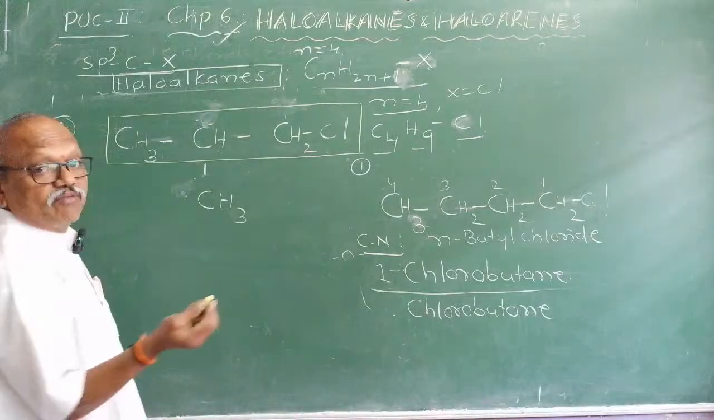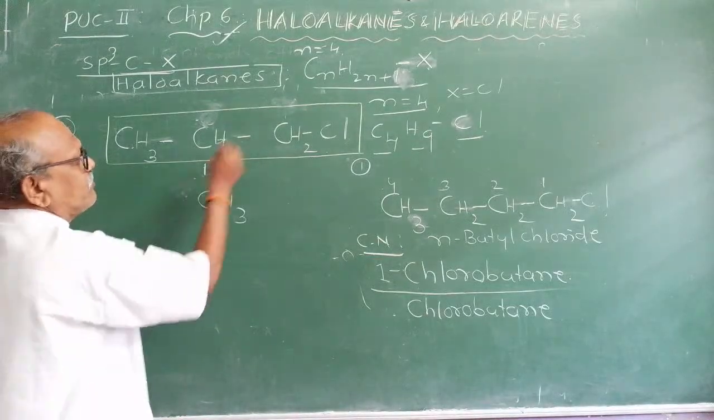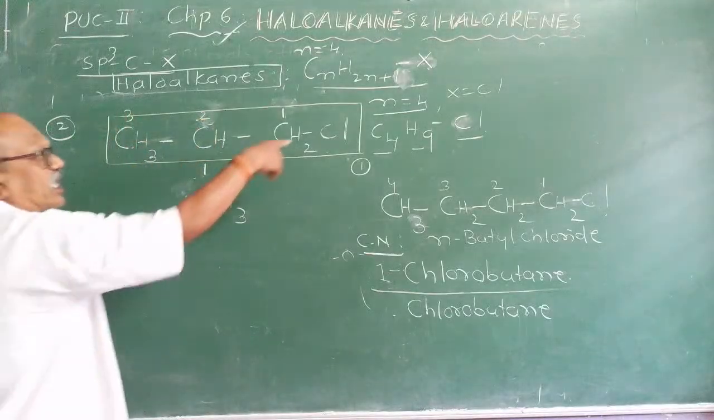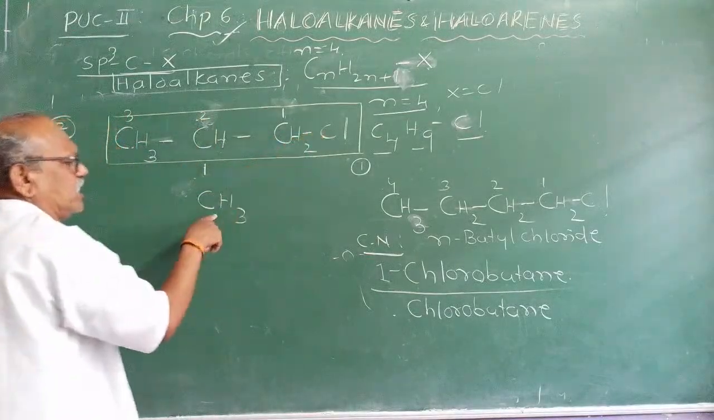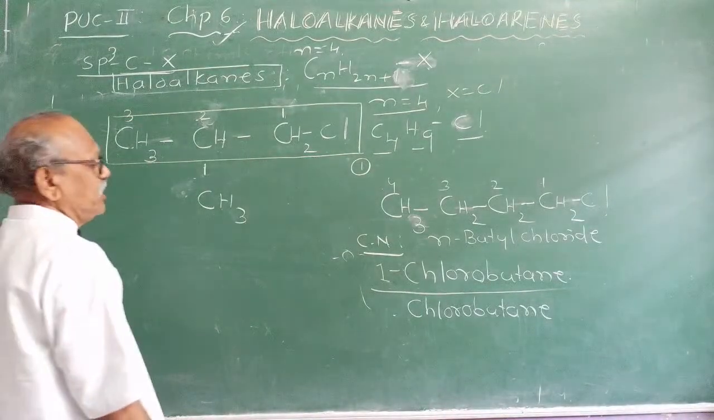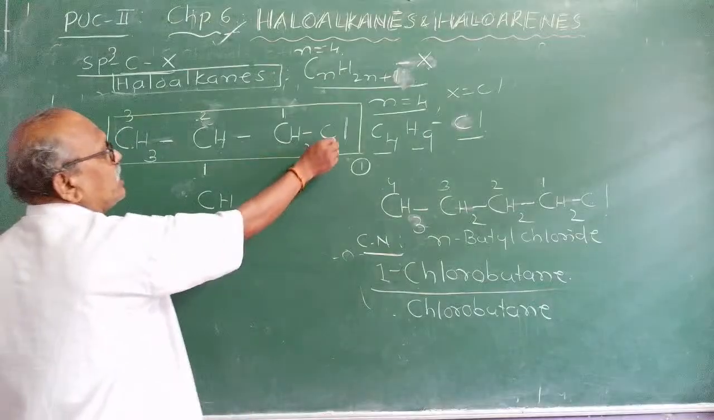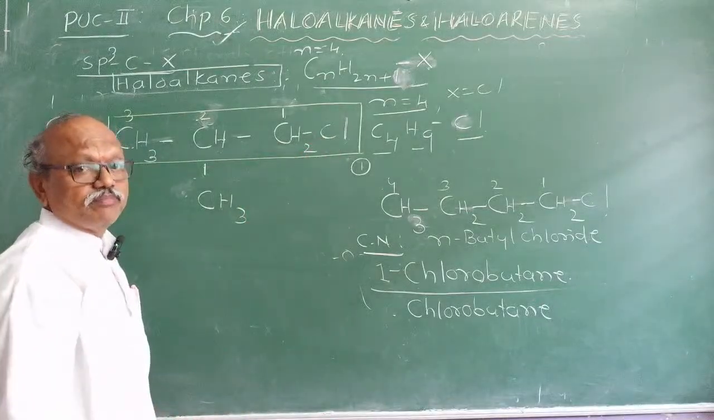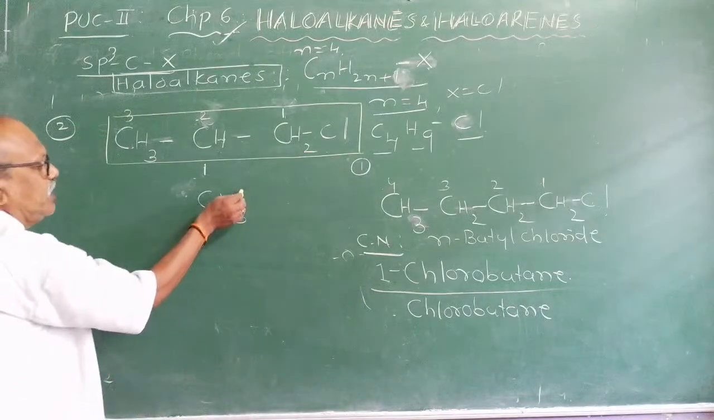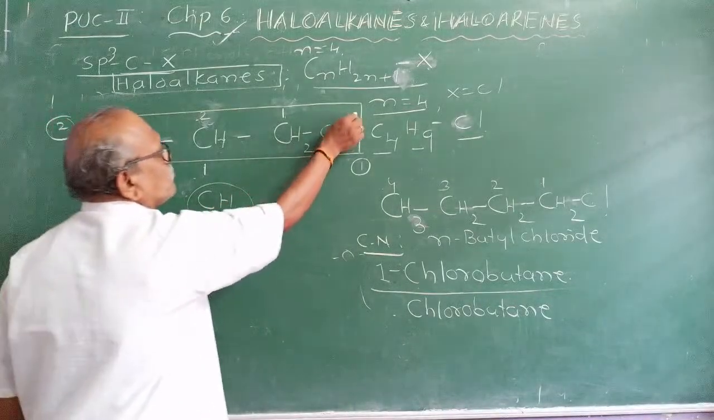And numbering, from which end are you numbering? Right to left. 1, 2, 3. The halogen atom should be given preference first, then comes chlorine. Now you tell me, chlorine is also considered a substituent group. Name it. This is one substituent group.